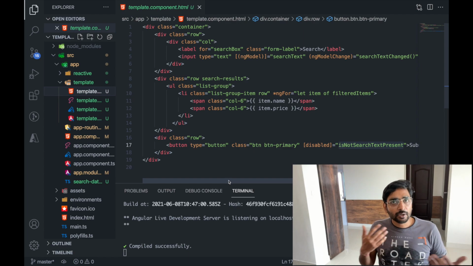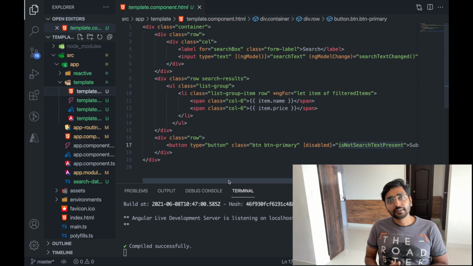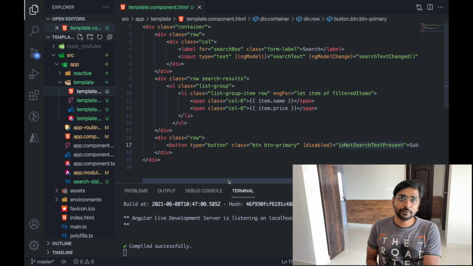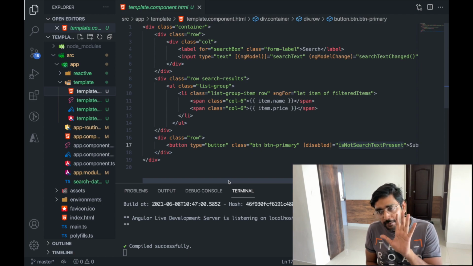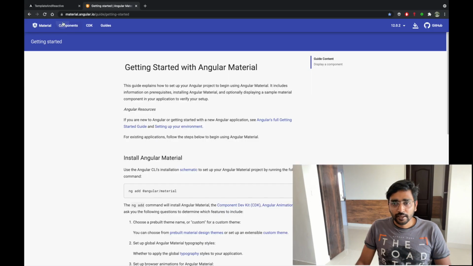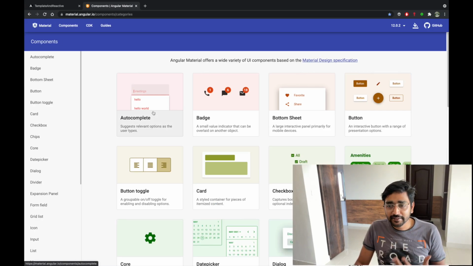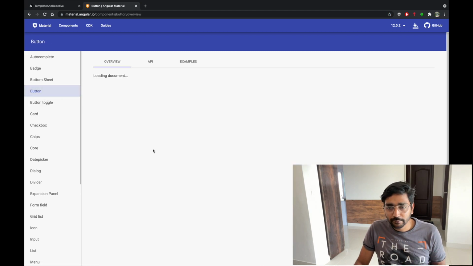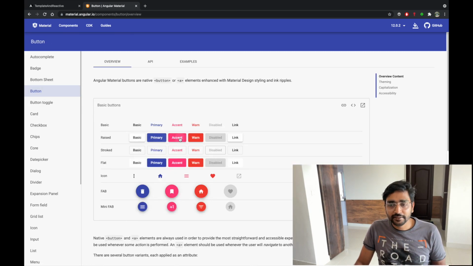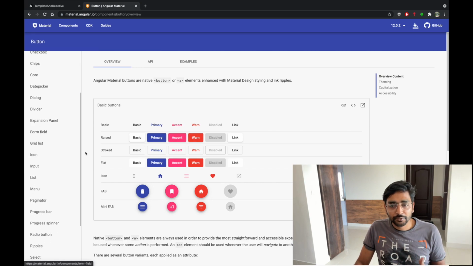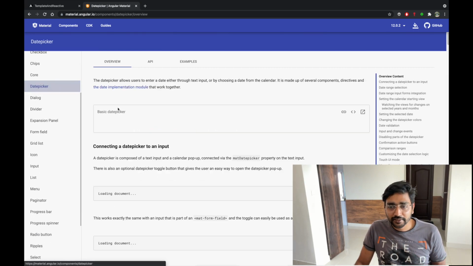Now, I came across reactive forms. I was trying to avoid that. This is my comfort zone. I understand here, even if it is a little bit more work, I am comfortable with that. But as I was going through the Angular Material website and seeing its components, I was totally in awe. Like how beautiful their buttons are. If you click, there is this ripple effect, and you have a lot of things like date picker and stuff.